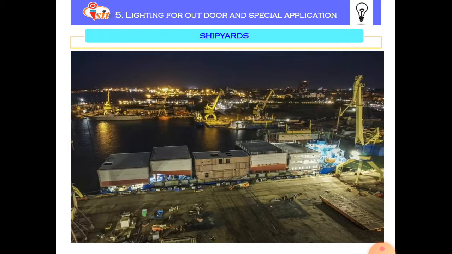The shipyard lighting always depends on the type and capacity of the alternator which is held in the ship for interior application. In every shipyard, there may be limitation of conventional sources.